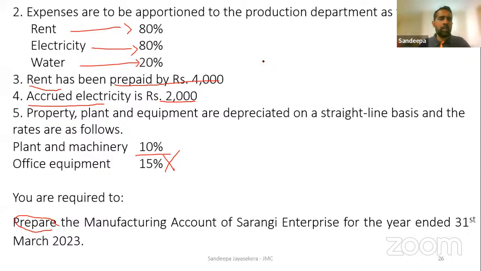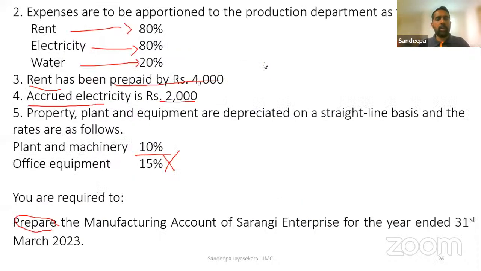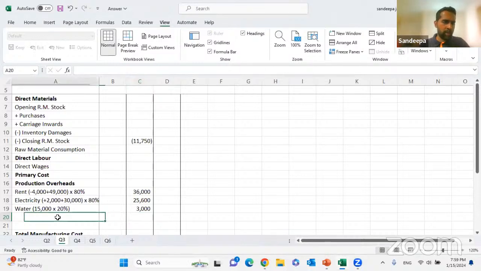Depreciation. What we need to carry is only the plant and machinery depreciation. The value of the plant and machinery is 200,000, depreciation rate 10%. Plant and machinery is an overhead.